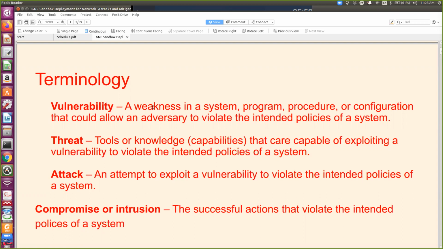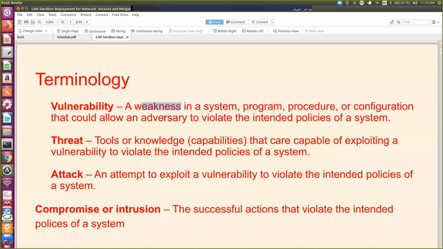So vulnerability could be, again, ports, services, applications. This is a kind of weakness. Now this weakness could be related to passwords, the operating system, the file system, program procedure, configurations. Even configurations are very important. So we'll see using these tools, we can check the vulnerability in our networks and devices.